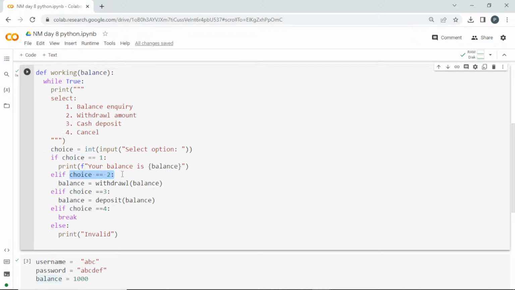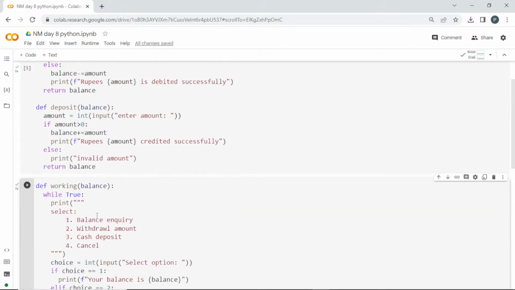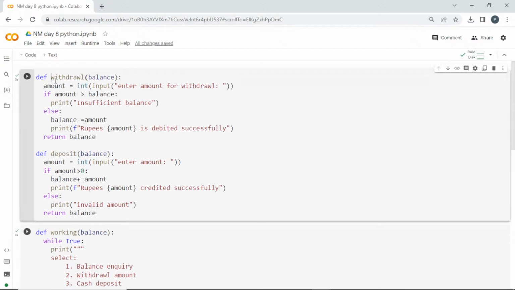If choice is equal to 2, since I need to update this balance, I'm getting balance is equal to, and I'm passing this function withdrawal. There also I'm passing the balance which we have got here. Similarly, if choice is equal to 3, I'm going to pass this deposit option, and if choice is 4, I'm going to break it.